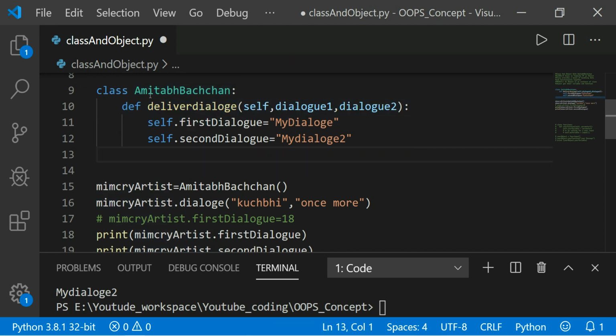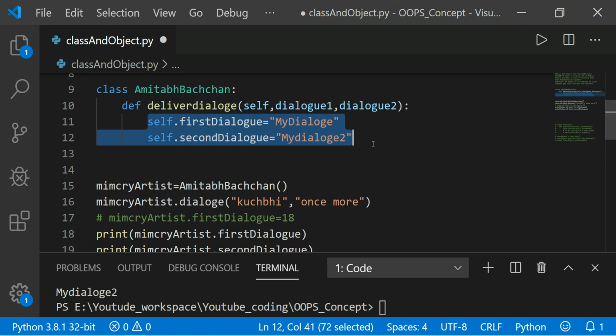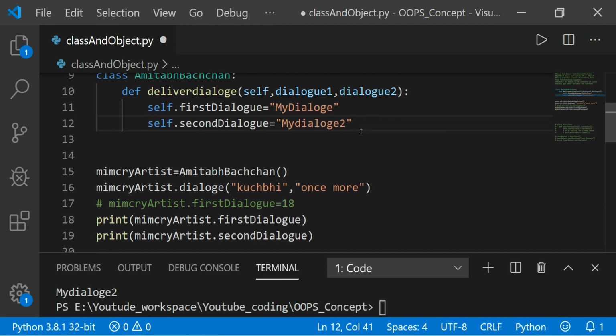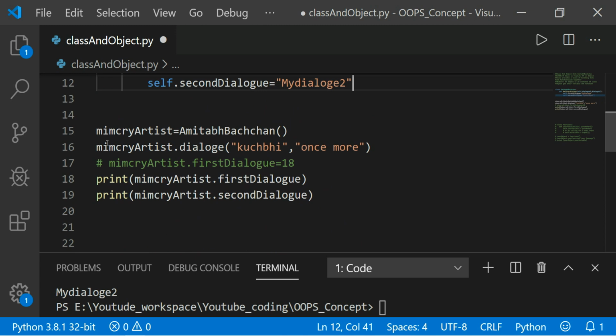Here inside Amitabh Bachchan, I write the dialogue. And what is deliver dialogue? This is a function which returns something, the dialogue. But you can also get data from the class without a function. I'll talk about that later. And here I write mimicry artist. This is an object. Here I also write in a comment: this is an object.